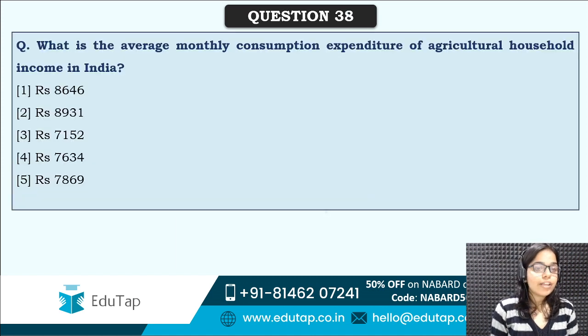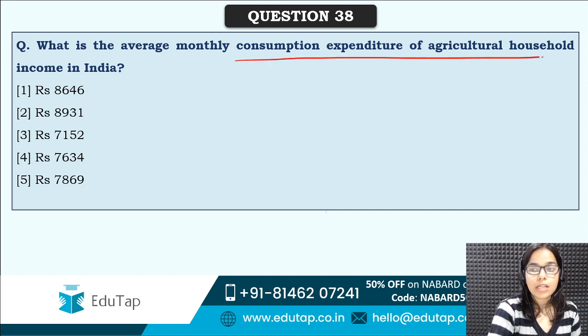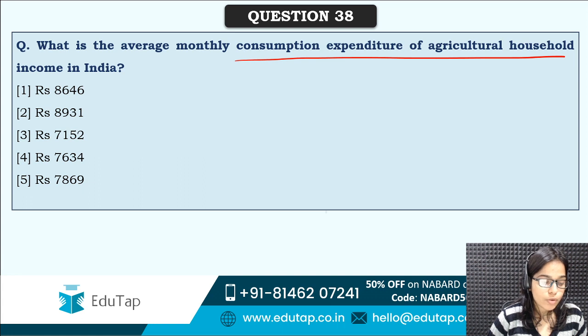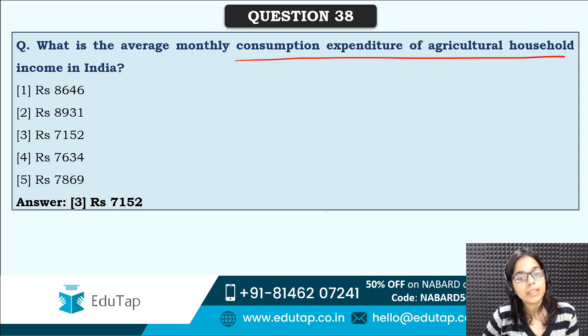Next is, what is the average monthly consumption expenditure of agricultural household in India? What is the average amount that agricultural households consume or expend? How much amount goes in expenditure? Correct answer is rupees 7,152. So this is the average monthly consumption expenditure of agricultural households in India.